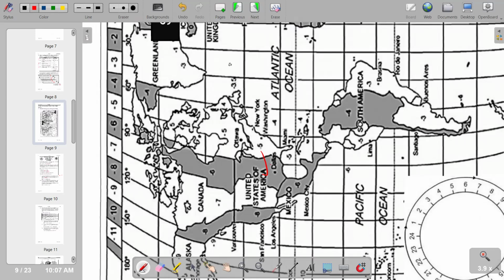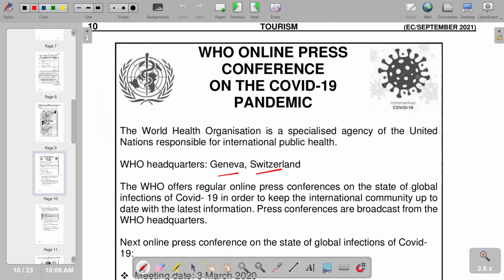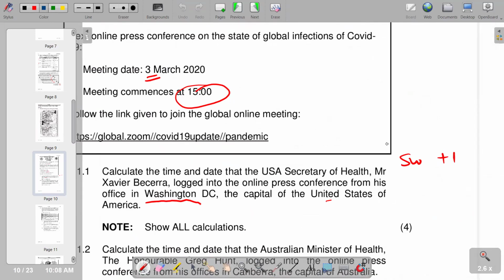You go up where we have indications, and where we have put our Washington, you see that a minus 5 is indicated. So we indicate that USA is minus 5. It means Switzerland is ahead.